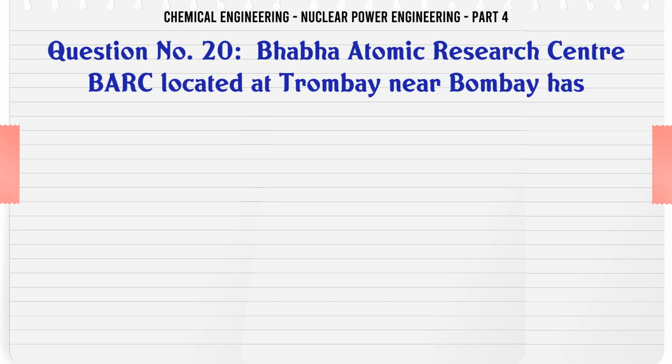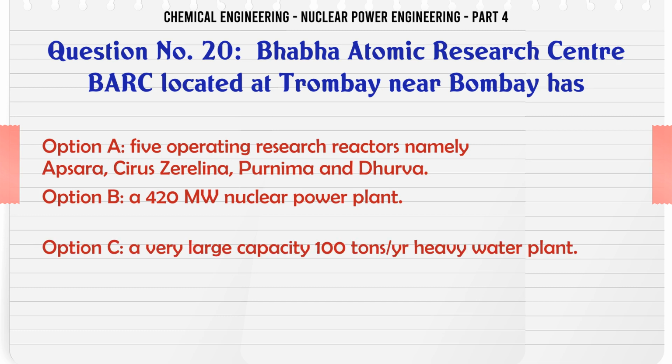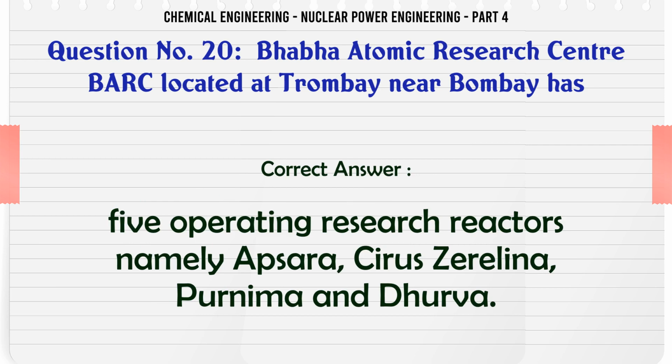Bhabha Atomic Research Center BARC, located at Trombay near Bombay, has A. 5 operating research reactors, namely Apsara, Cirus, Zerlina, Purnima and Dhruva, B. A 420 megawatt nuclear power plant, C. A very large capacity 100 tons per year heavy water plant, D. All A, B and C. The correct answer is 5 operating research reactors, namely Apsara, Cirus, Zerlina, Purnima and Dhruva.